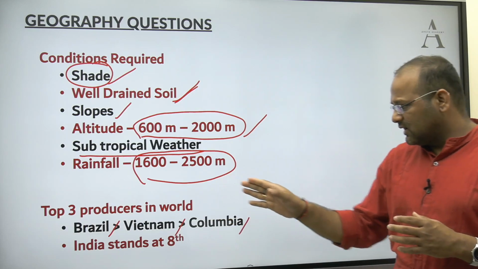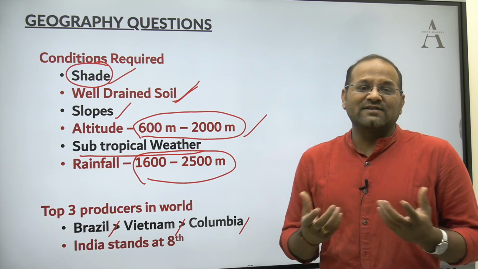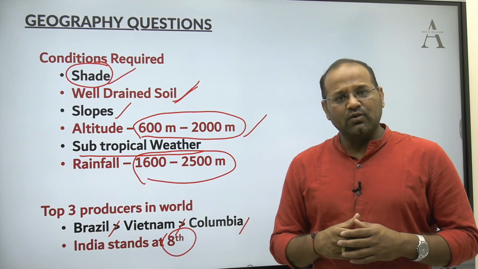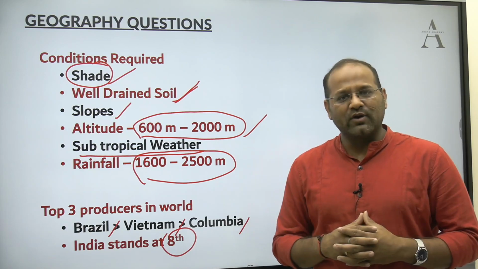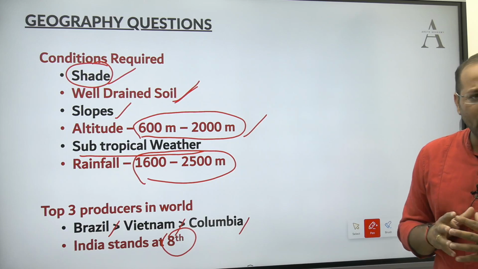These are in decreasing order: first, second and third. Naturally, we will wonder, what is the position of India? So India ranks at 8th position overall in global production of coffee. These are the pieces of information which we should know.